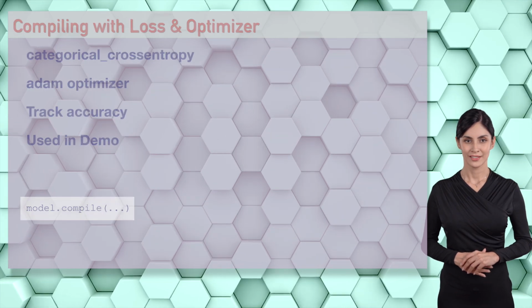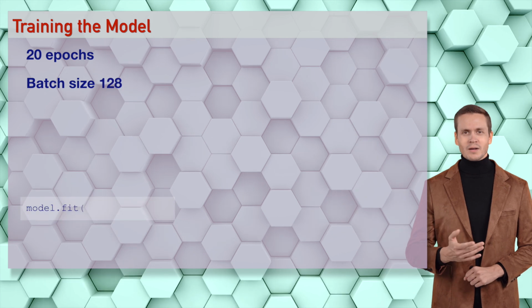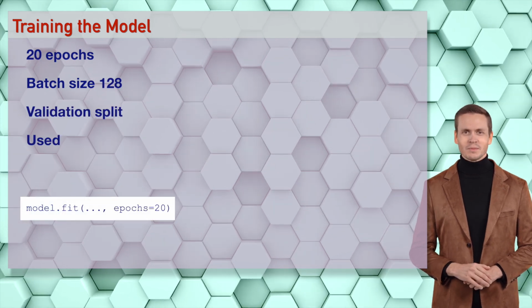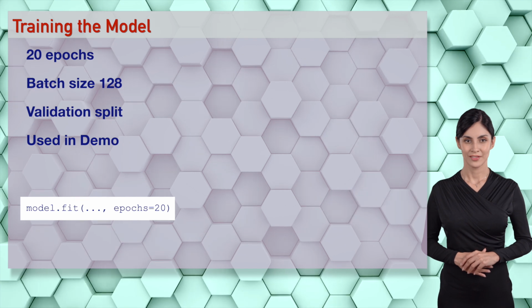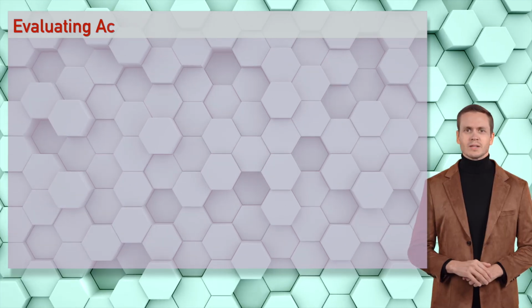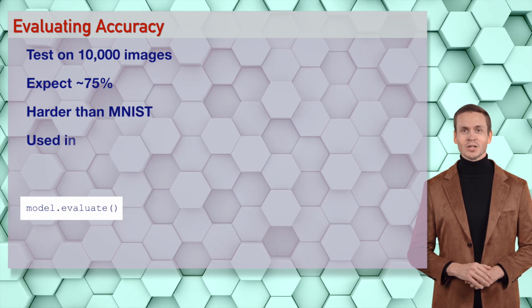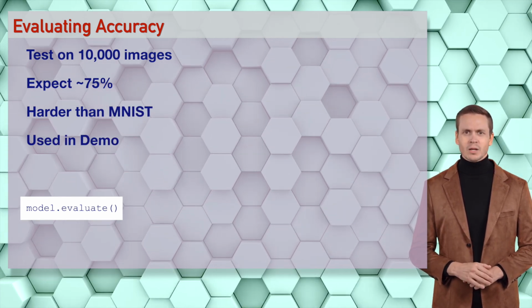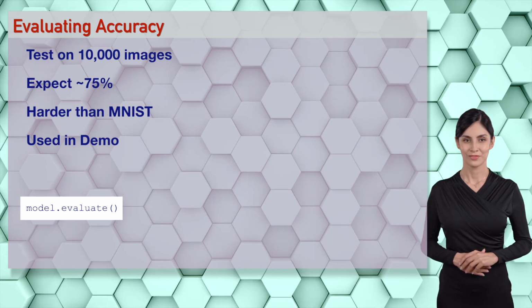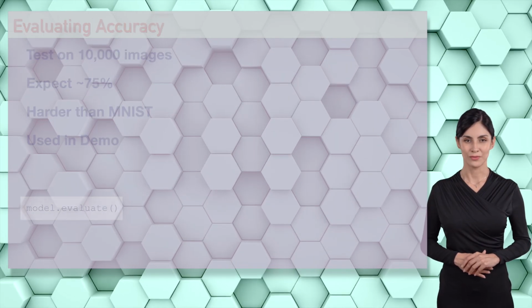Compile for multi-class. Wizards, model.fit trains like a hot marathon for Anastasia. 20 epochs. You're marathoning my heart, Ethan. Train on 50K images. Wizards, model.evaluate scores like a hot exam for Anastasia. 75% plus accuracy, let's drop this code beat. You're examining my heart, Ethan. Evaluate on test set. Try it in our demo.